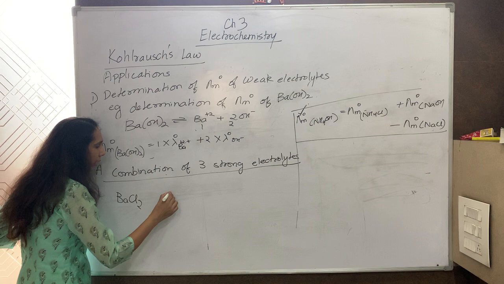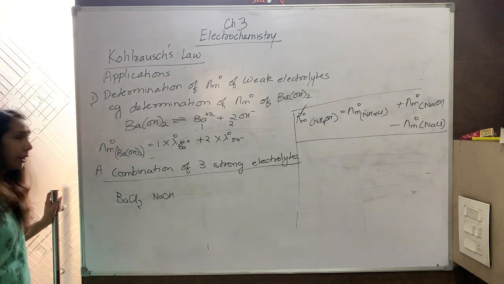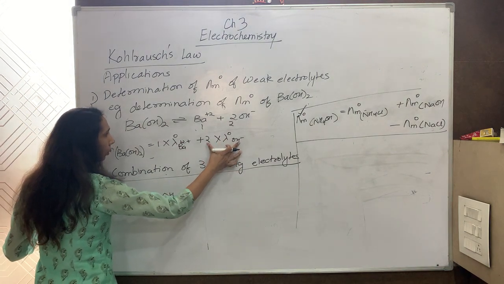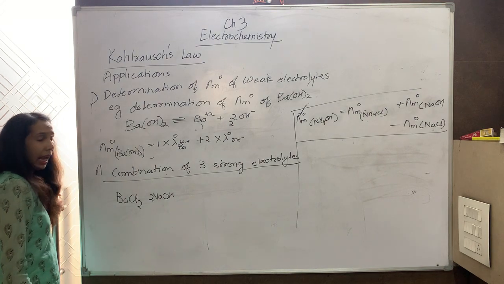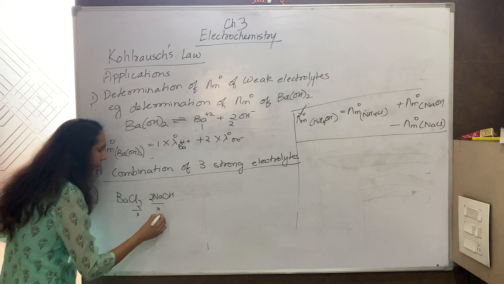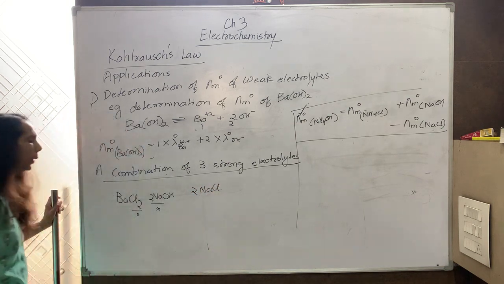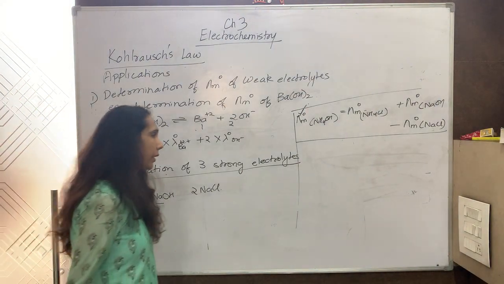Then I need OH negative. I can take NaOH. Now what I don't need, I need 2 NaOH because there are 2 OH negative. So I will write 2 NaOH. And what I don't need is 2 Na and 2 Cl. I don't need them. So subtracting off 2 NaCl.